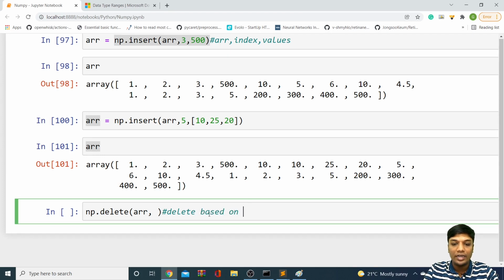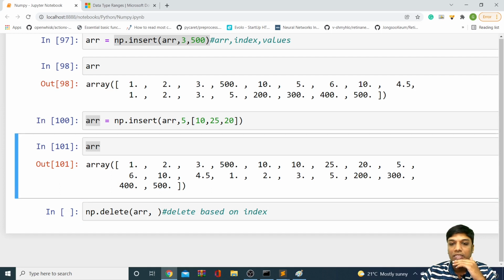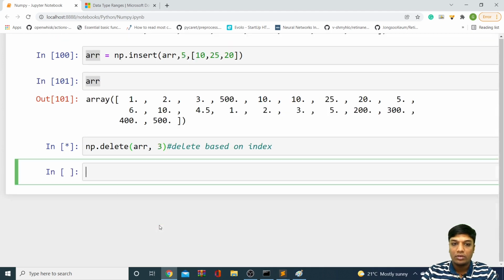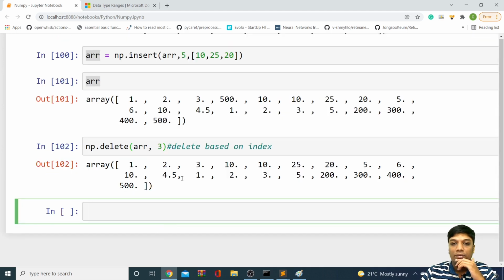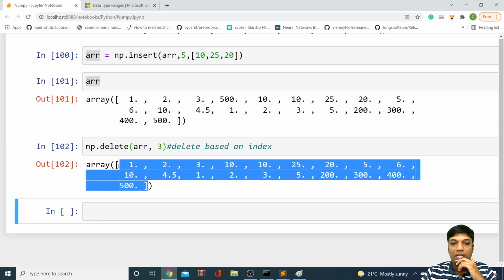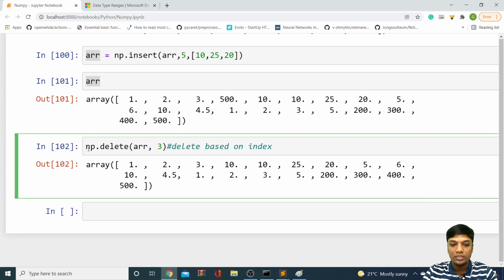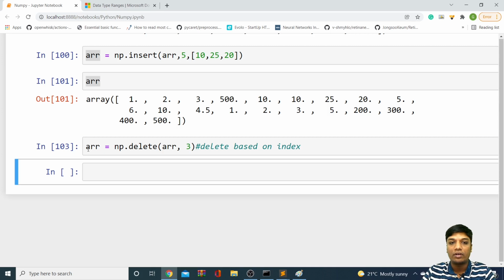Okay, so if you want to delete based on index, you can use the delete function. Now let's see how you can give an index. For example, if I want to delete 500, what is the index of 500? 0, 1, 2, 3, right? So I have to give 3 here. You can see 500 got deleted from your array. As simple as that. So I can simply say arr is equal to, and 500 got deleted from your array.